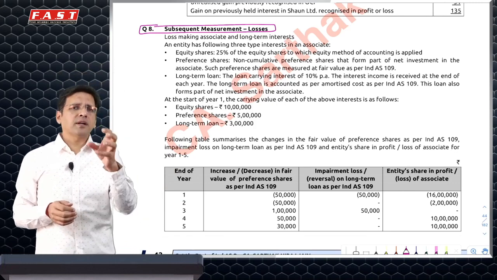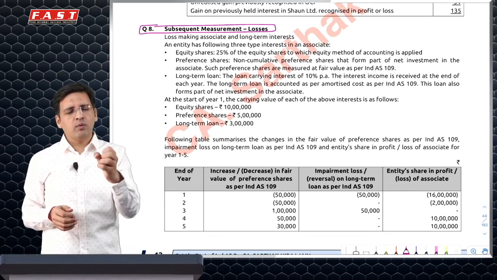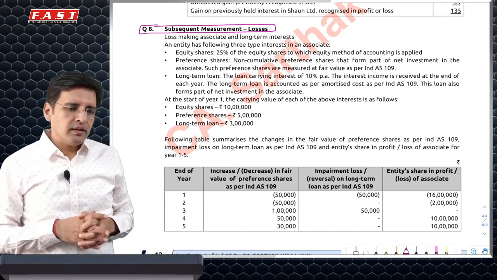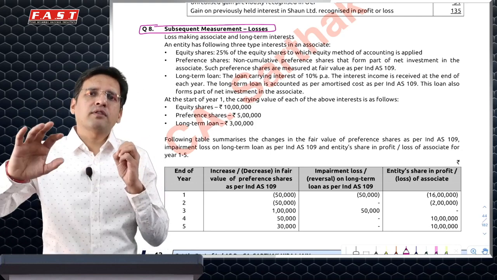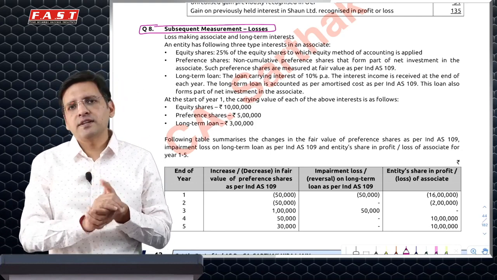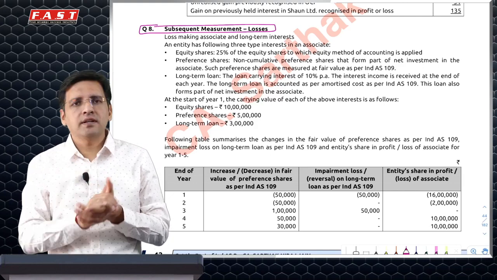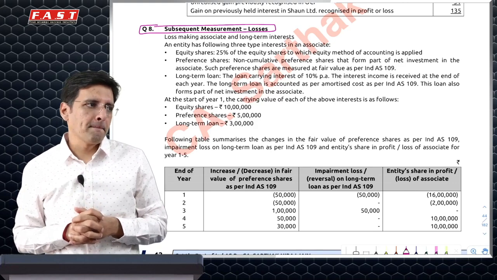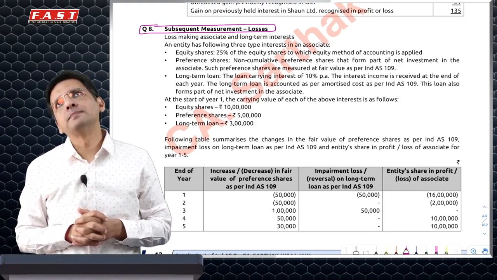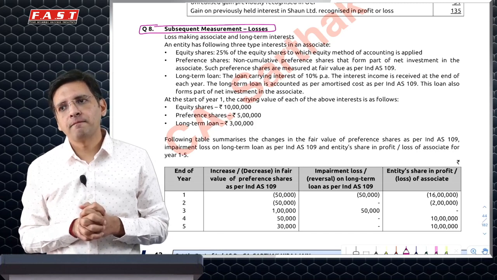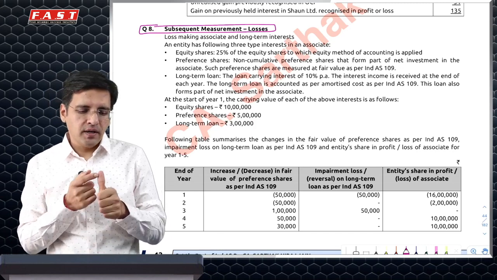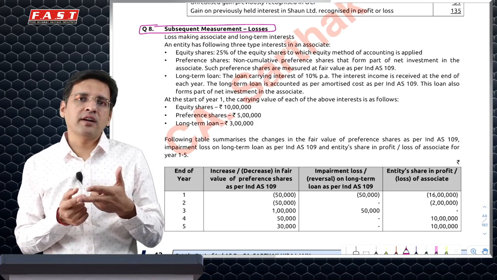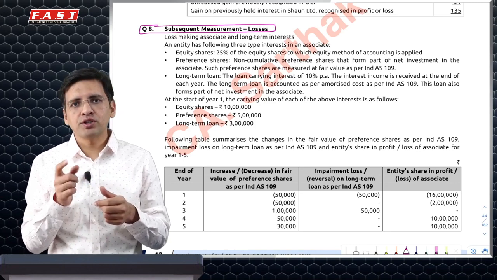So I invested, say, 20 rupees, acquired a 20% stake in a company, say Paytm. Now, that Paytm is making a huge amount of losses. And let's say, for example, it incurred a loss of 110 rupees in the next year. My 20% share is 22 rupees. Now, please understand. I acquired the investment at 20. In the first year, they made a loss of 110. 22 is my share. If I reduce 22, my investment will come to 0 or minus 2.